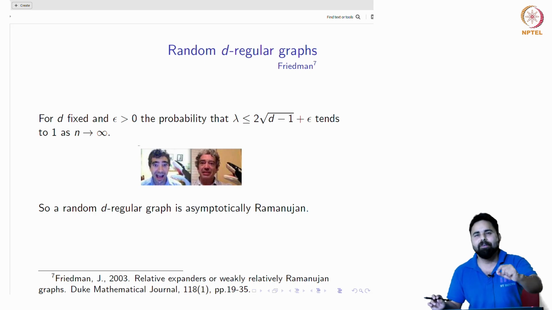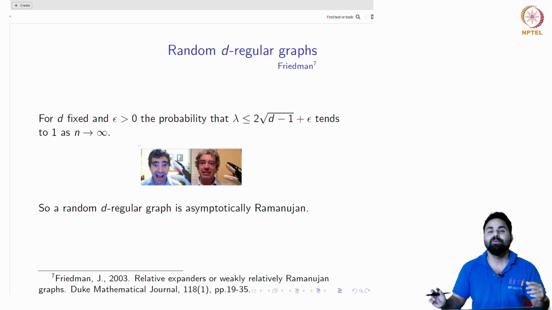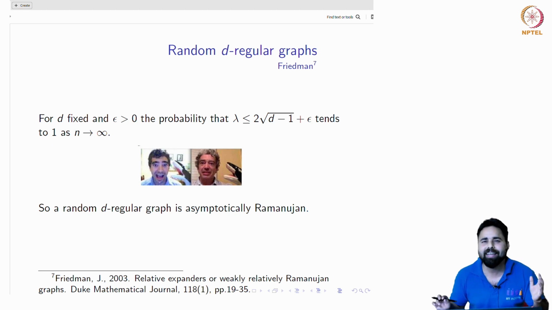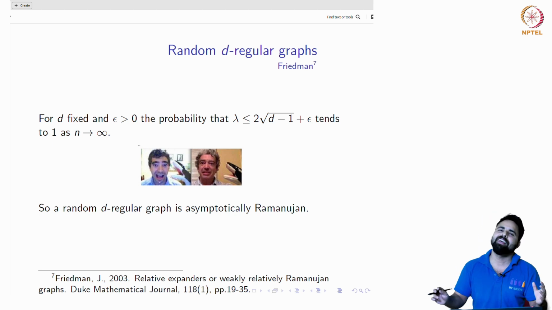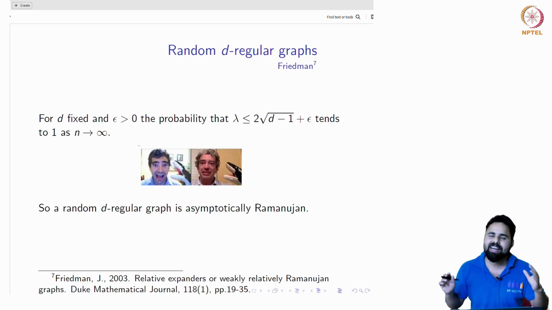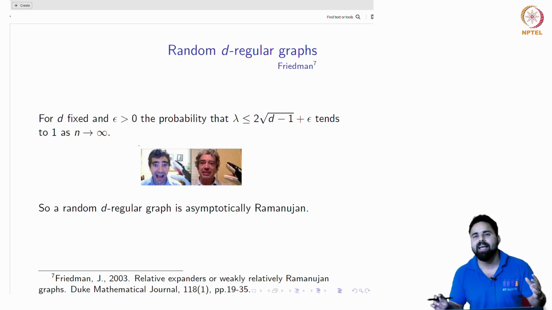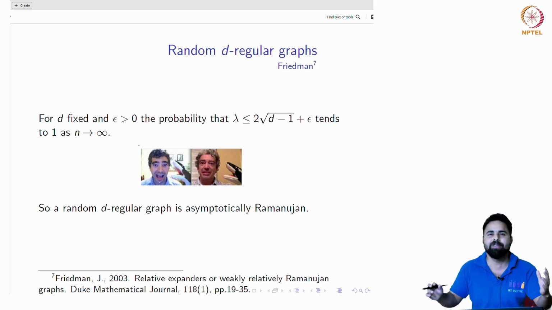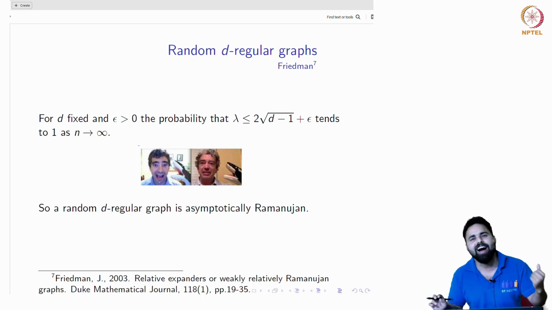Fortunately, life is slightly easier for us since 2003, when Friedman proved that if you construct d-regular graphs randomly, then almost surely they tend to be Ramanujan graphs when n is large enough.